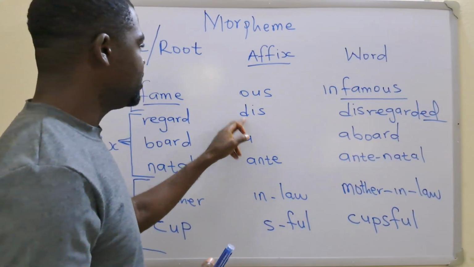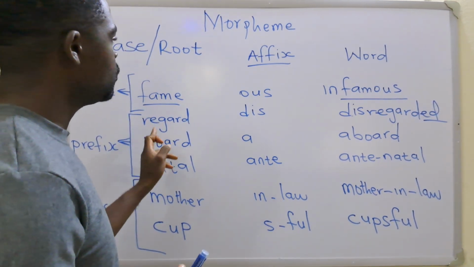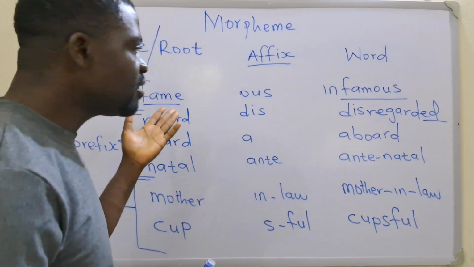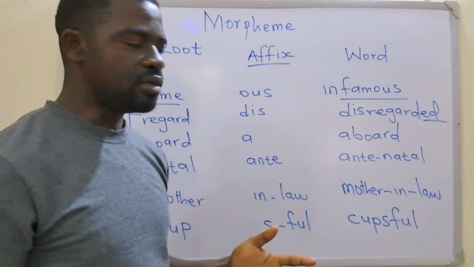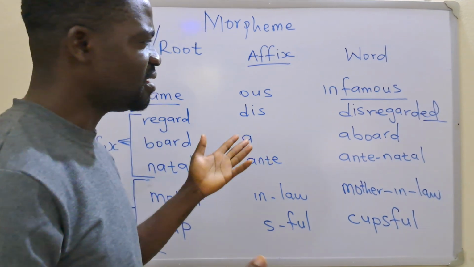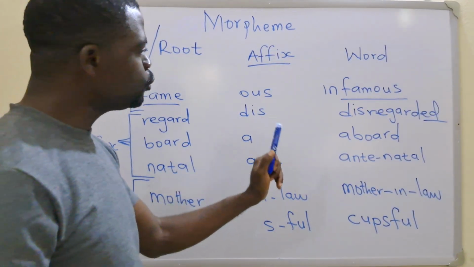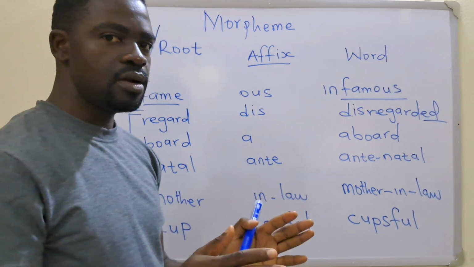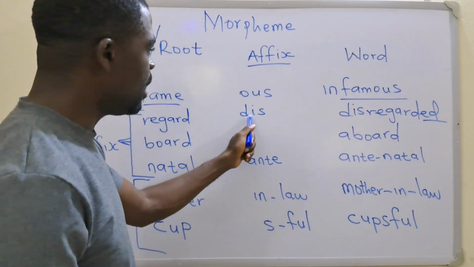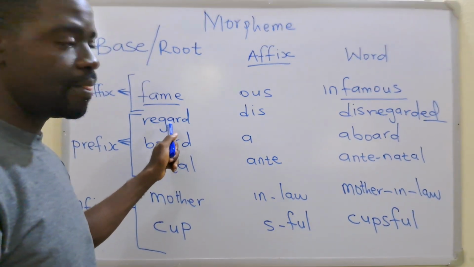I have this plus regard. If I put this in front of regard, it's not going to give me a meaningful word. There's no word as regardless. I don't think there's any word like that in English. So if I want to get a meaningful word, I will have to put this bound morpheme before the regard.